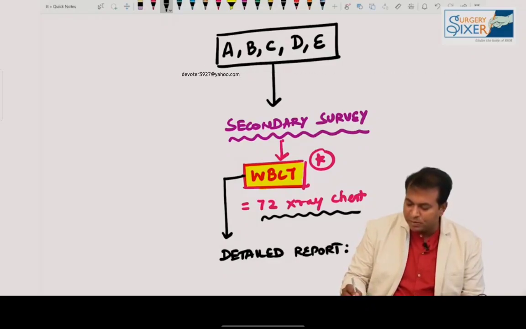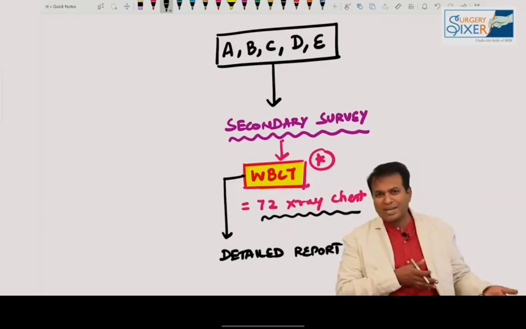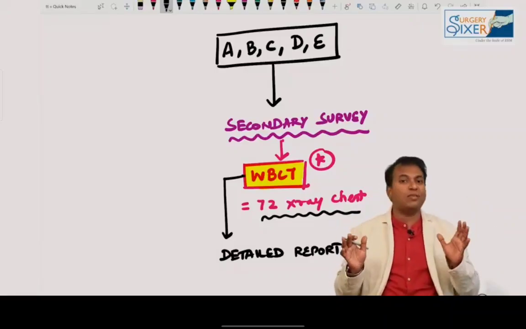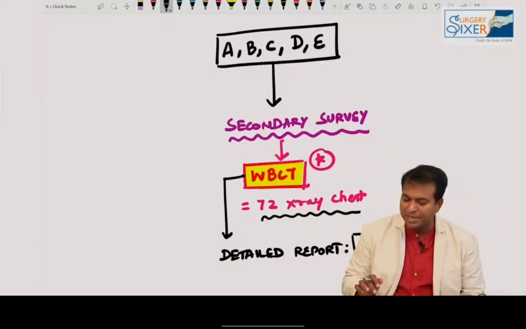We have to do this, because sometimes you will be concentrating on the abdomen and there will be an injury in the thorax, or you will be concentrating on a pelvic fracture and there will be an injury in the brain. So whole body CT scan is for severe injuries. You will get a detailed report in 45 minutes.